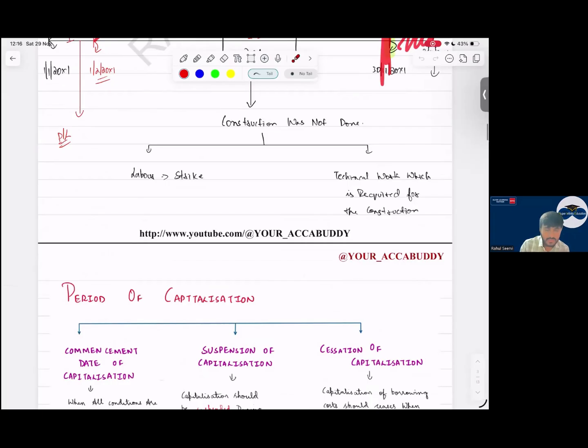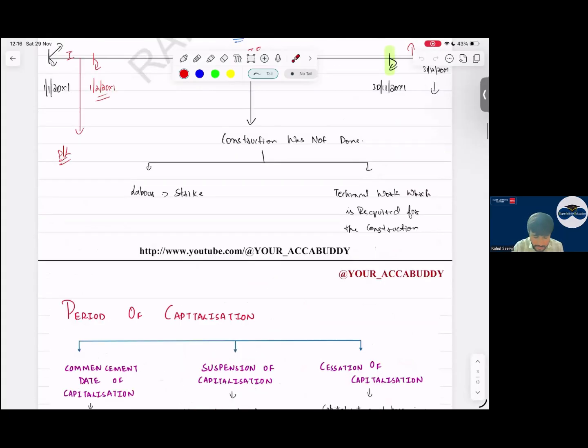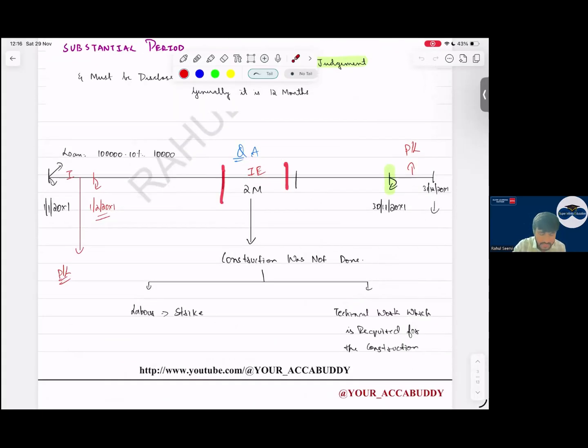So when will I cease the capitalization? I will stop the capitalization once the asset is available for use or ready for use. So do we consider minor modification? No, better. Minor modifications are ignored. Simple. Sir, in between for 2 months we have not done any construction. Do we stop the capitalization here?